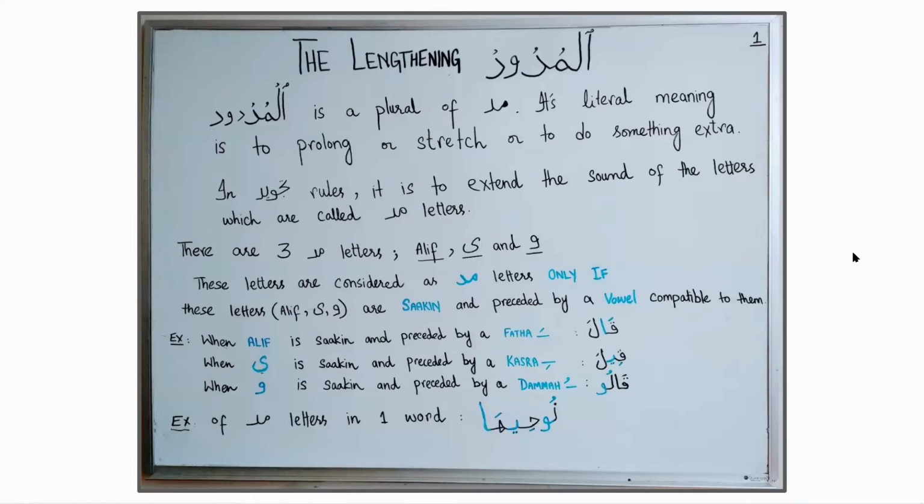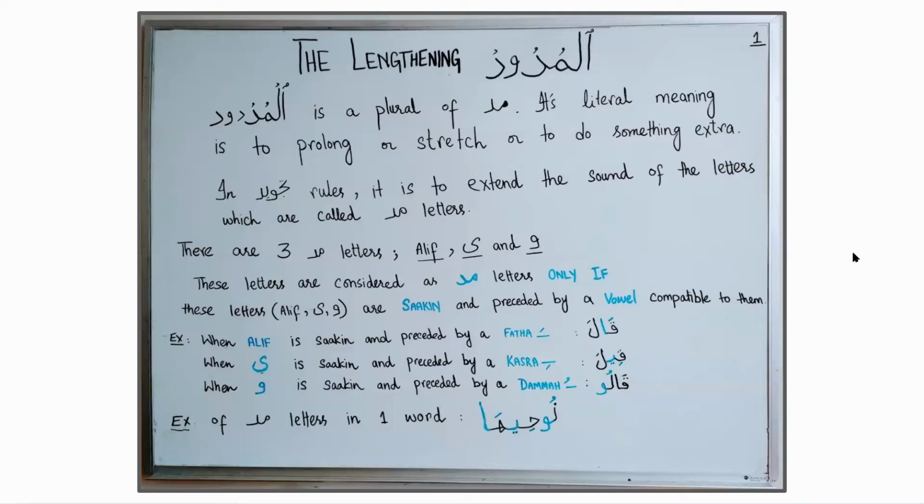to them. When Alif is sakin and preceded by a fatha, the sound of fatha is similar to the sound of alif. So fatha is compatible to alif. And by the way, a true alif only comes as a mad letter. And when letter ya is sakin and preceded by a kasra, the sound of kasra is similar to the sound of letter ya. So kasra is compatible to letter ya.